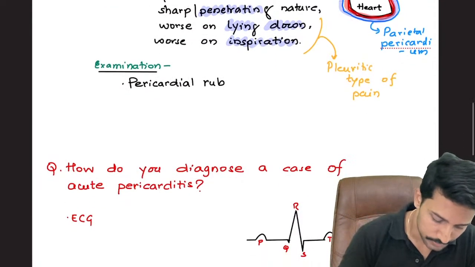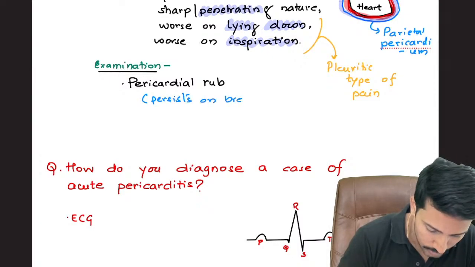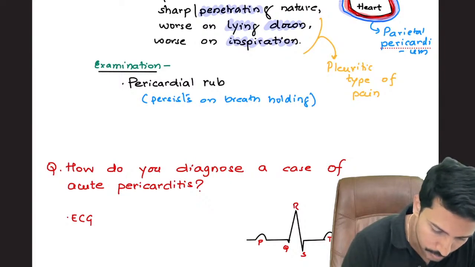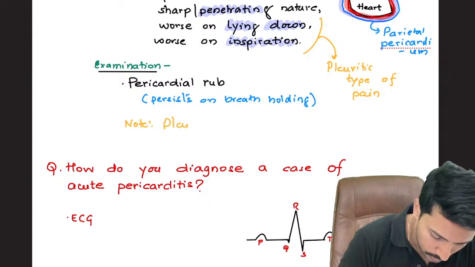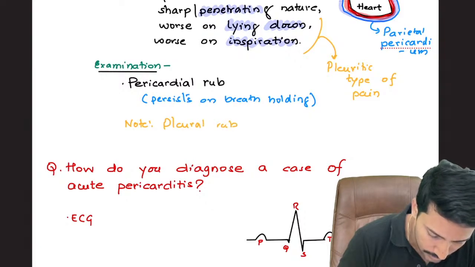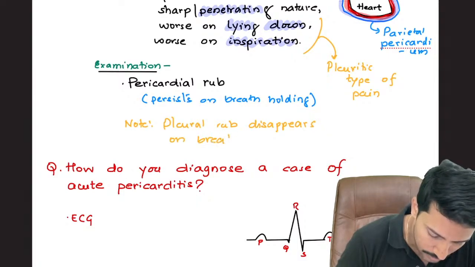So please remember, pericardial rub persists on breath holding, while the pleural rub disappears on breath holding. So you can make a note, pleural rub disappears on breath holding. This point helps us to differentiate between pleural and pericardial rub.